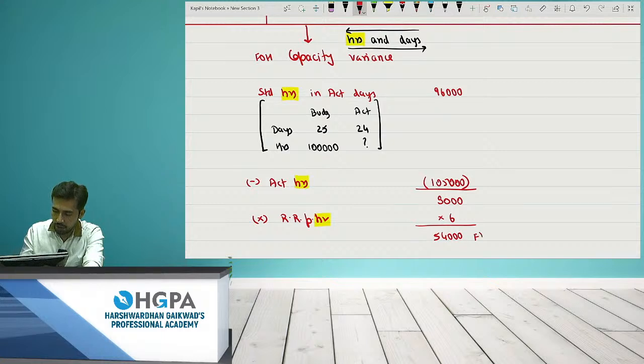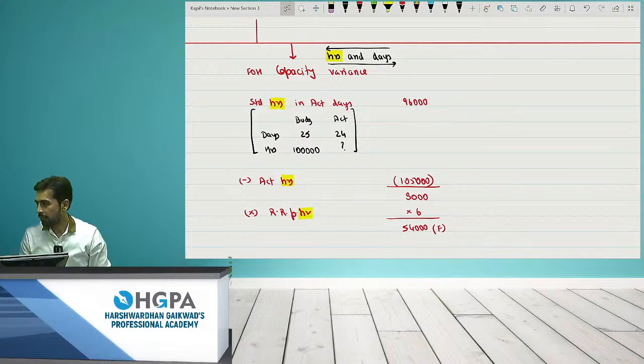But I will say this is not negative, this is actually favorable, because you were supposed to sit for 96,000, but you actually spent 1,05,000. Can I say you were working more than the capacity? The answer is yes. That is obviously a favorable situation for me. So even if the answer is negative, I am saying it is a positive answer. Is the point clear now?